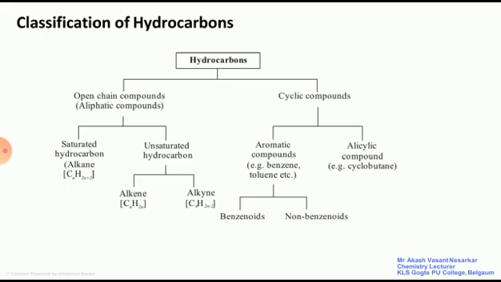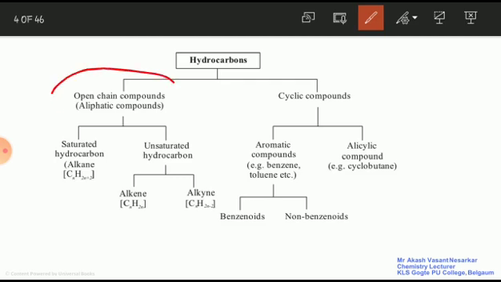As I said, hydrocarbons are nothing but compounds containing carbon and hydrogen elements. Now hydrocarbons are mainly classified into two types. The first one is open chain compound, which is also called an aliphatic compound.